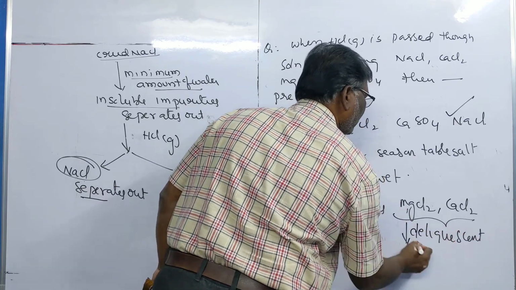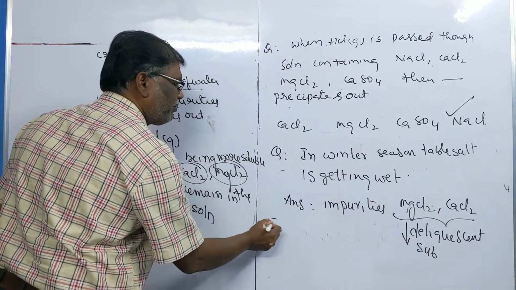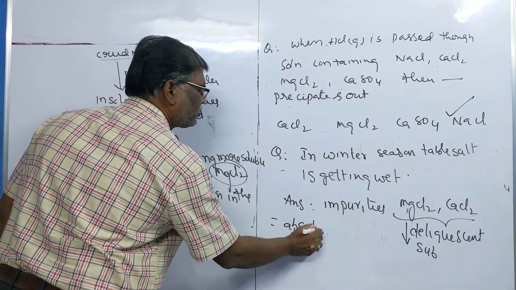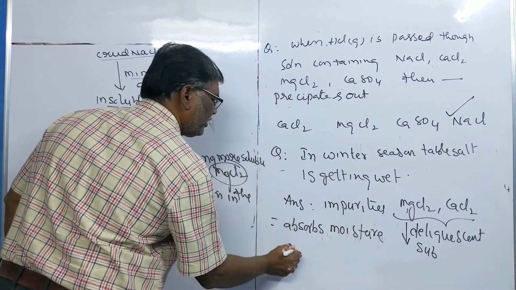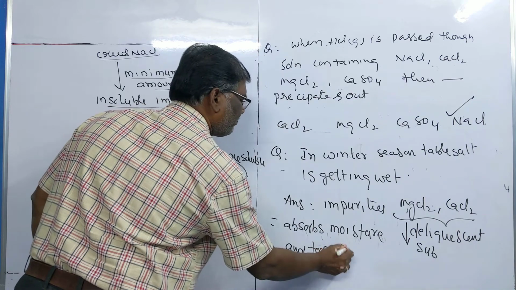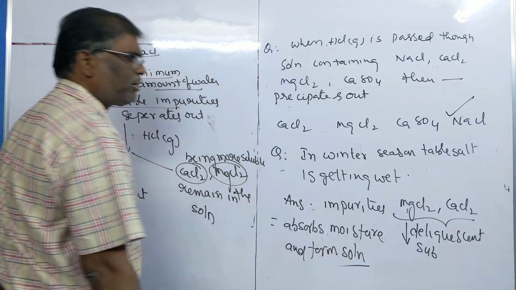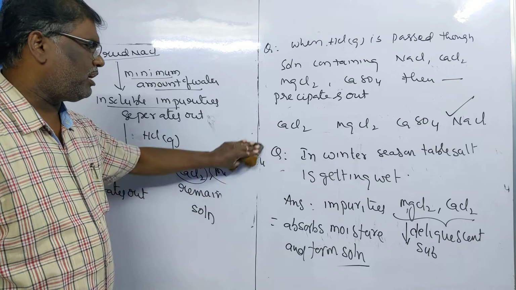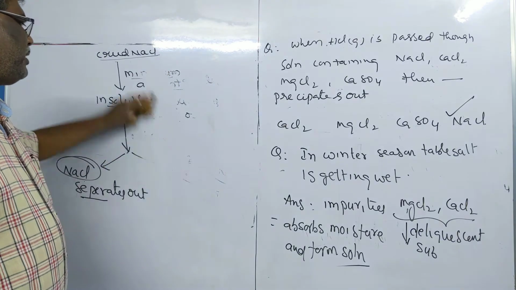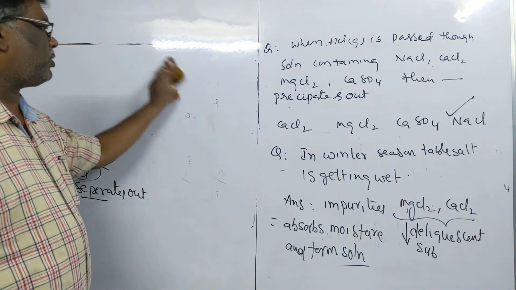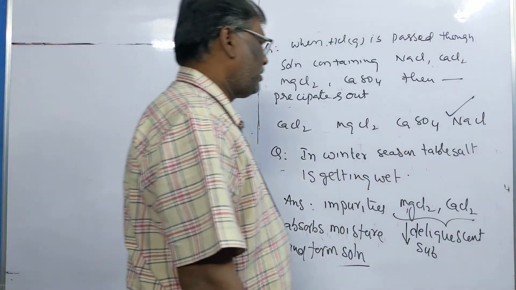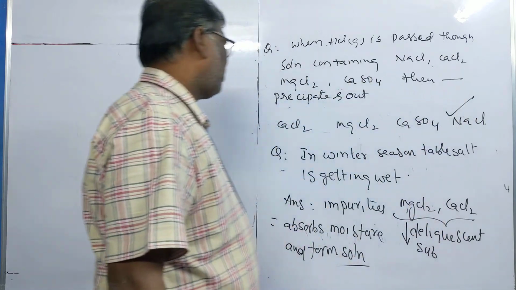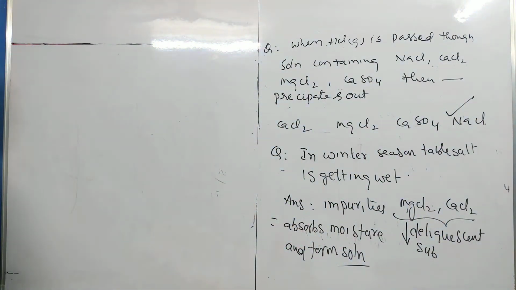What do you mean by deliquescent substance? Deliquescent means which absorbs moisture and goes into solution and forms solution. So the substance which absorbs moisture and forms the solution is called deliquescent. So the impurities calcium chloride and magnesium chloride are present in the table salt. So they absorb moisture and go into solution. Thus they are known as deliquescent substances.